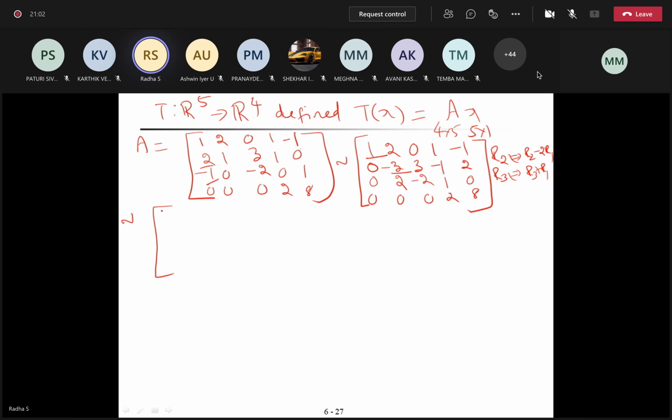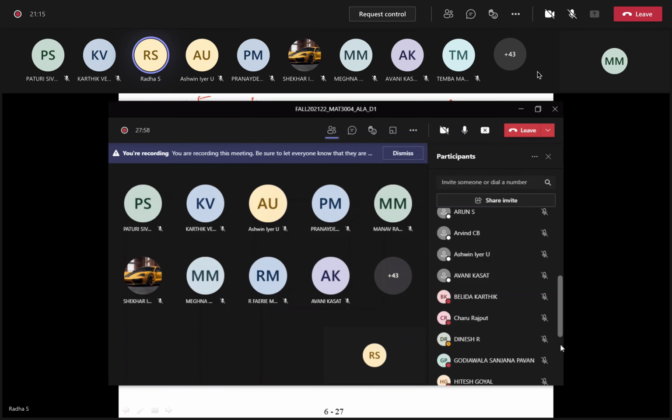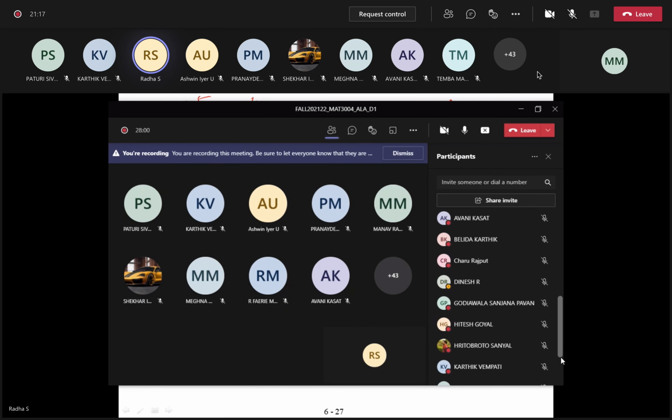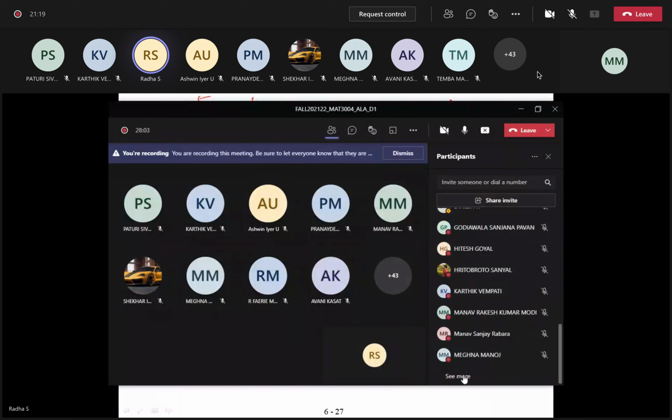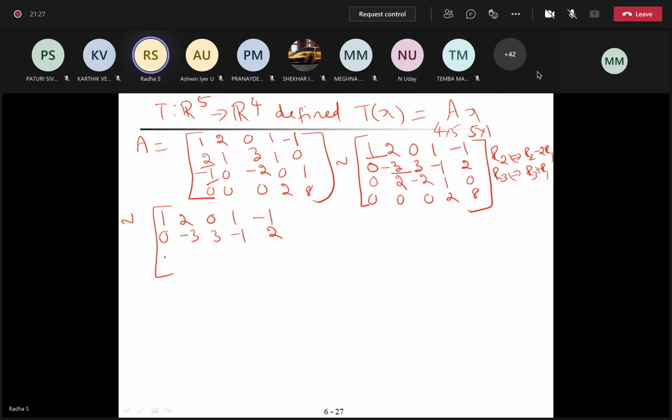Can somebody answer? We can do like R3 minus 2 by 3 R2. Okay, R3 minus 2 by 3 R2. Can you perform that?